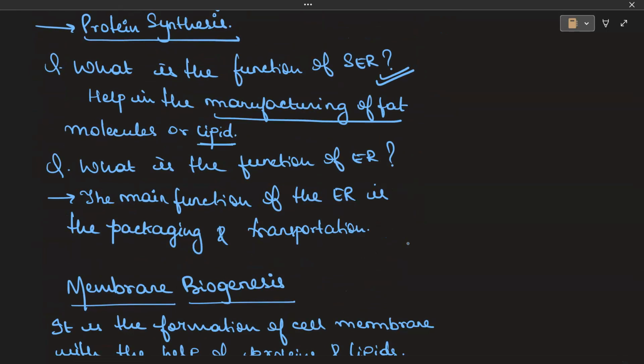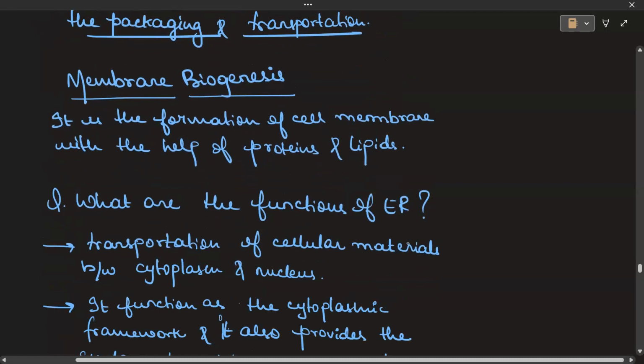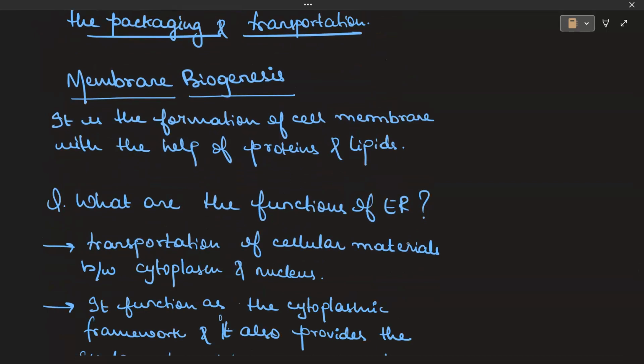Now, in general, what is the function of endoplasmic reticulum? The main function of the endoplasmic reticulum is the packaging and transportation. This is the function. Another thing that we must know about is membrane biogenesis. See, membrane biogenesis is the formation of the cell membrane with the help of proteins and lipids. This phenomenon is known as membrane biogenesis.